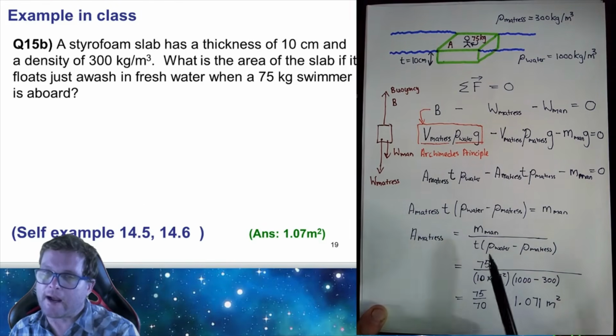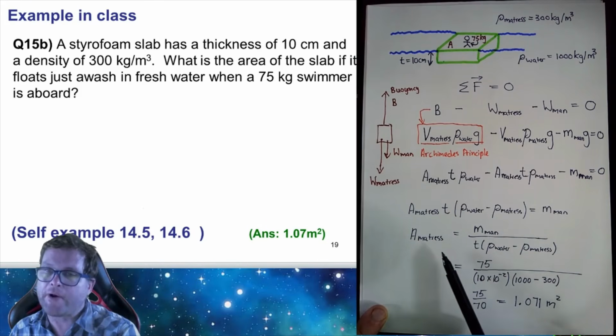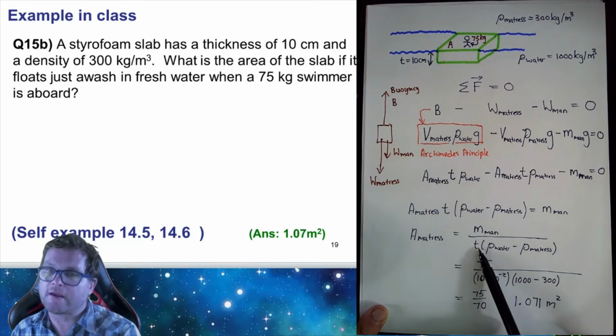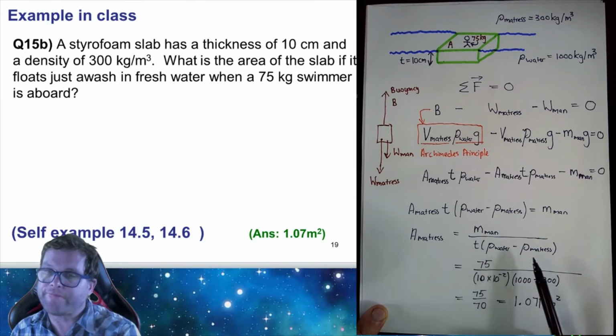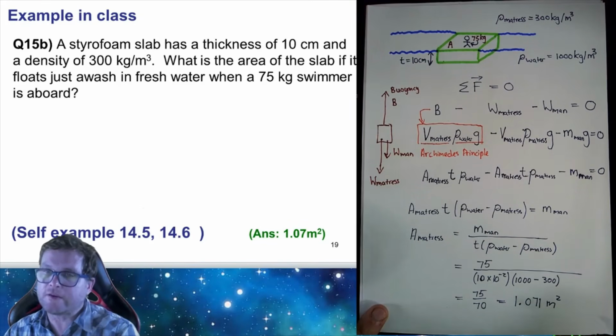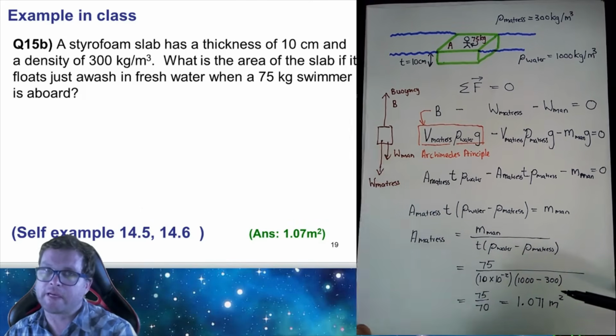I'm left with the area of the mattress equal to the mass of the man times the thickness of the mattress divided by the difference in densities between the water and the mattress. Substituting the values in yourself, you'll find that the solution is 1.07 meters squared, which is the area of the mattress.